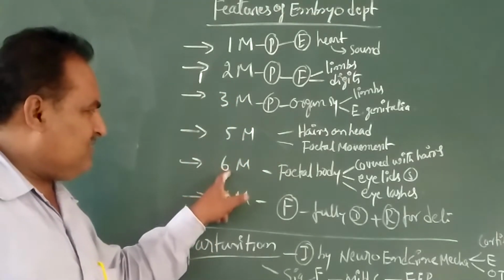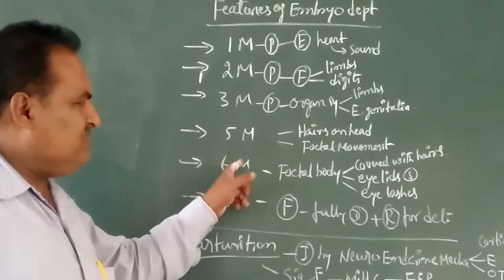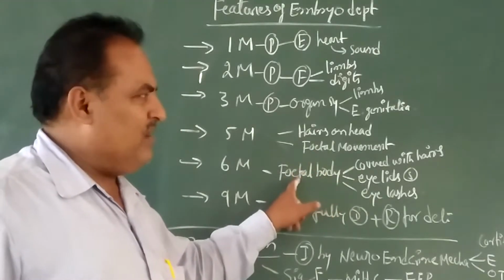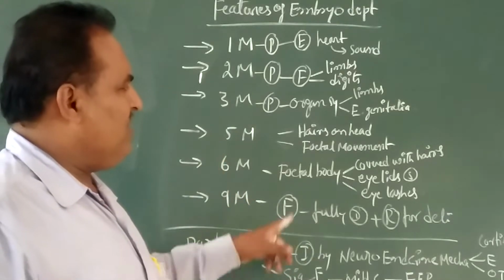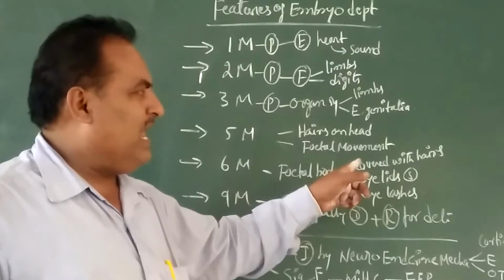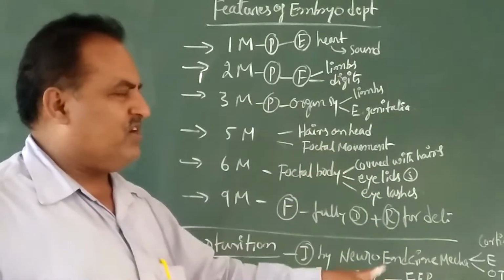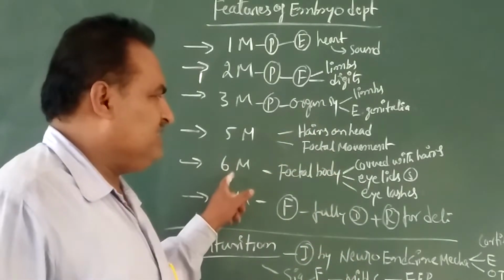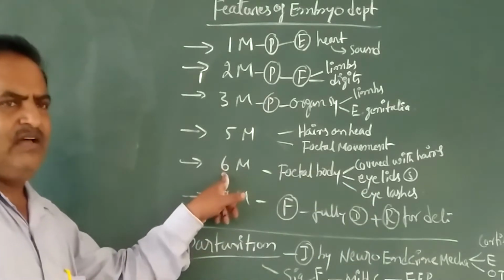In the second trimester, after 6 months of pregnancy, the fetal body is covered with hair, and the eyelids develop and separate, with the formation of eyelashes during the 6th month.